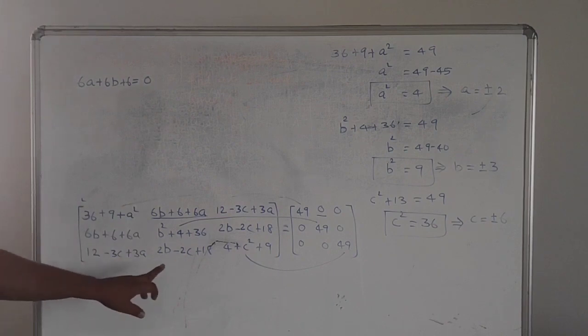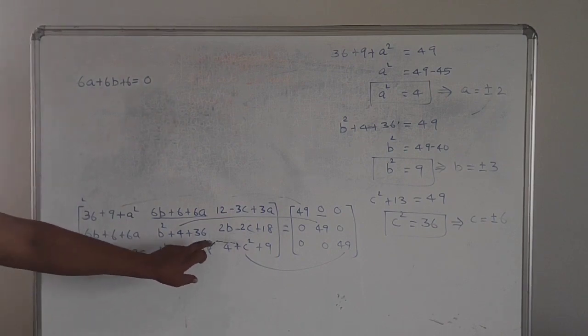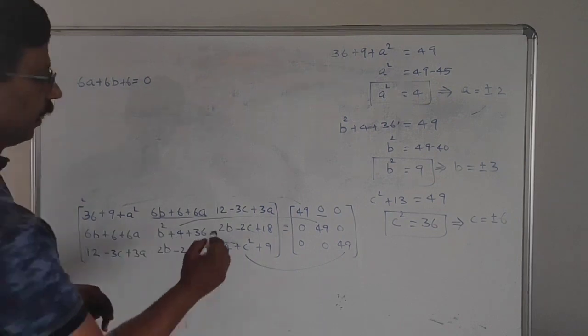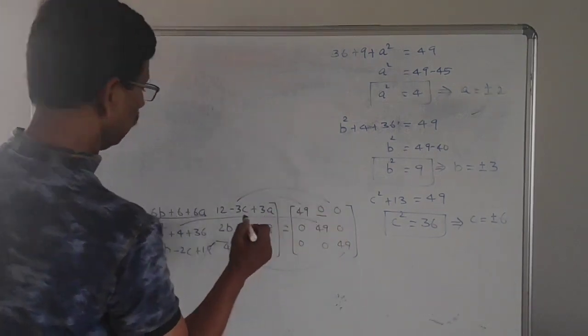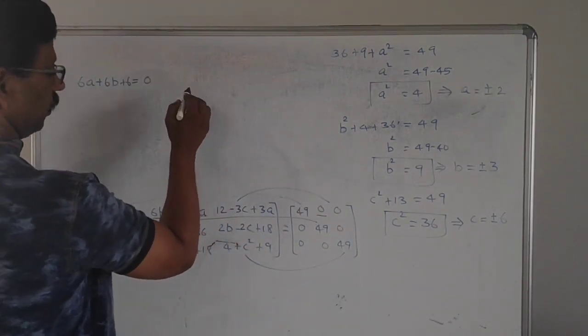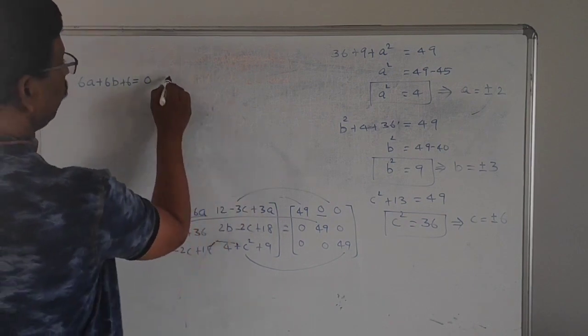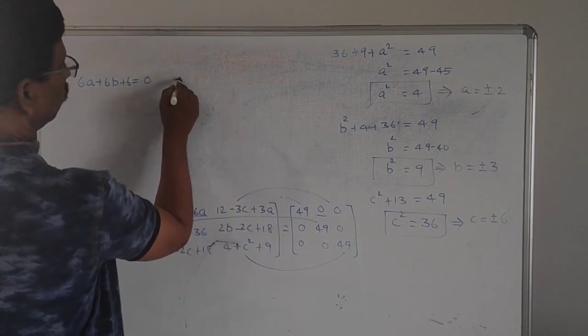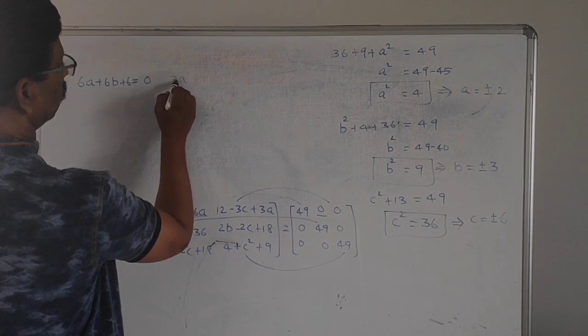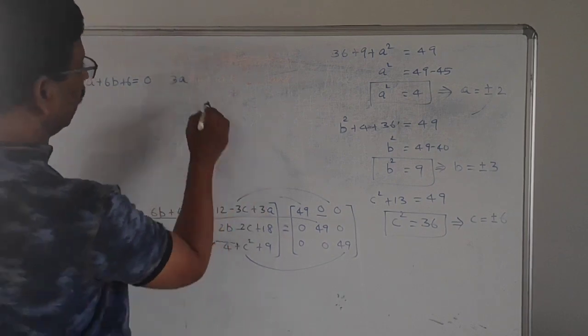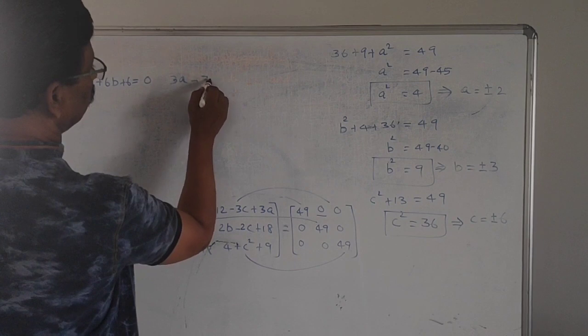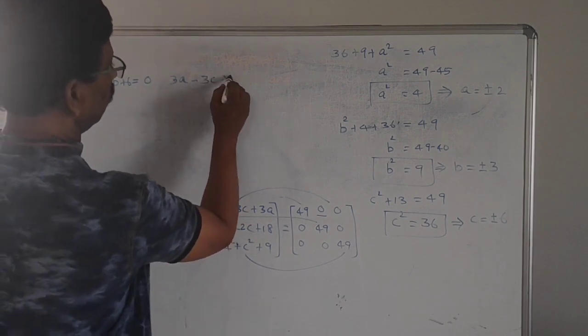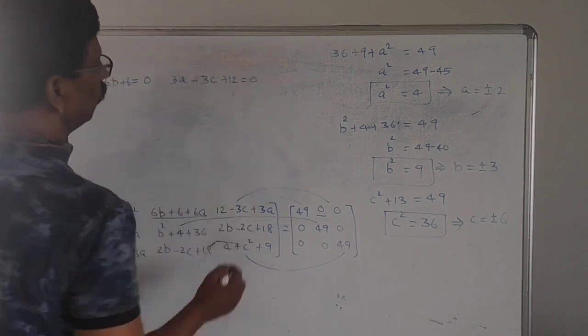B and C means we have B and C, or this one we can take this and this. 12 minus 3C or 3A minus 3C plus 12 equal to 0.